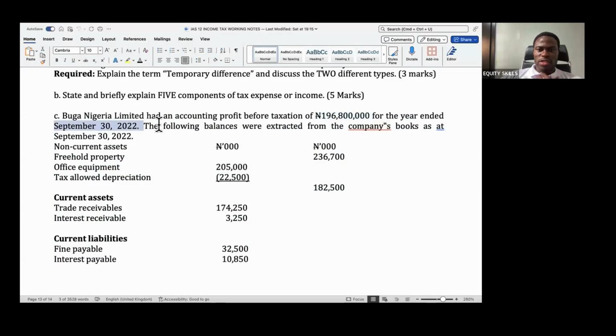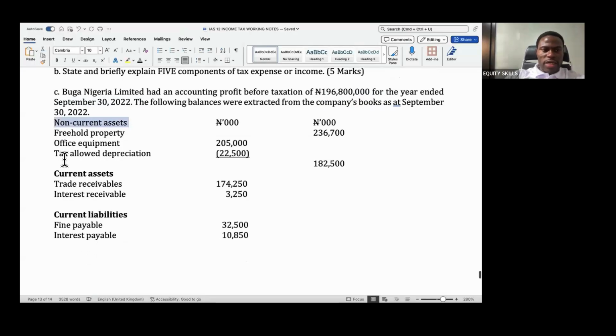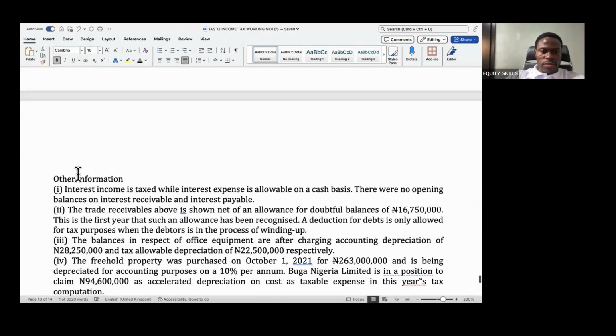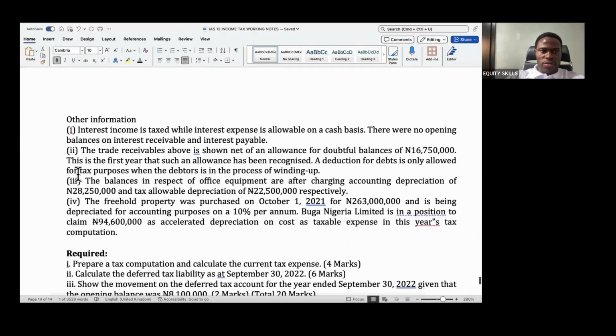The following balances were extracted from the company's books as at September 30th, 2022. They give us some non-current assets, current assets, and current liabilities. And they give us some other information.